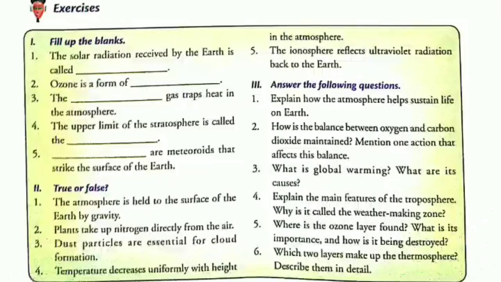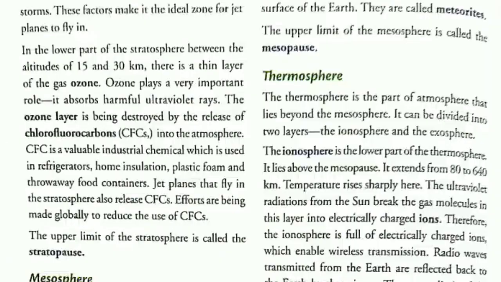Question number 5 is, where is the ozone layer found? What is its importance and how it is being destroyed? For this answer, come to page number 36. On page number 36, in the lower part of the stratosphere, between the altitudes of 15 and 30 kilometers, there is a thin layer of gas called ozone. So you have to write here, called ozone.